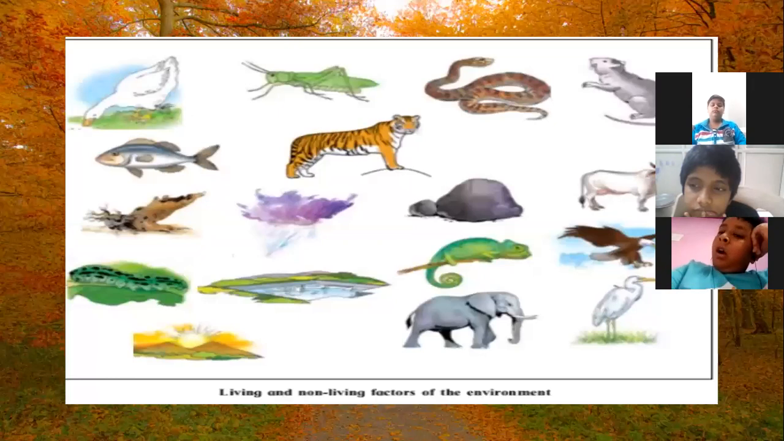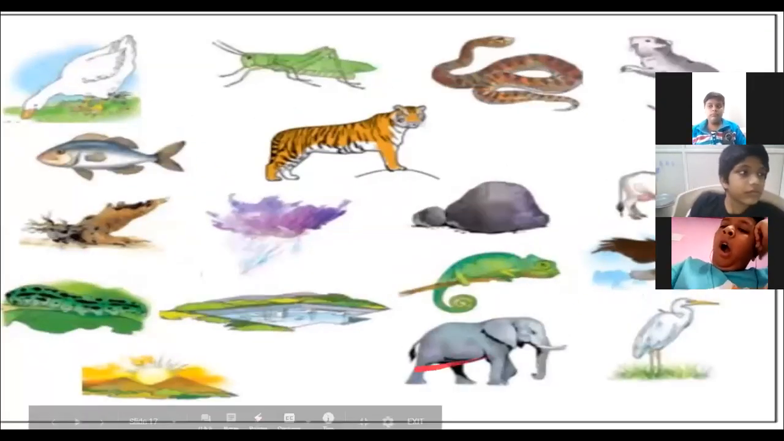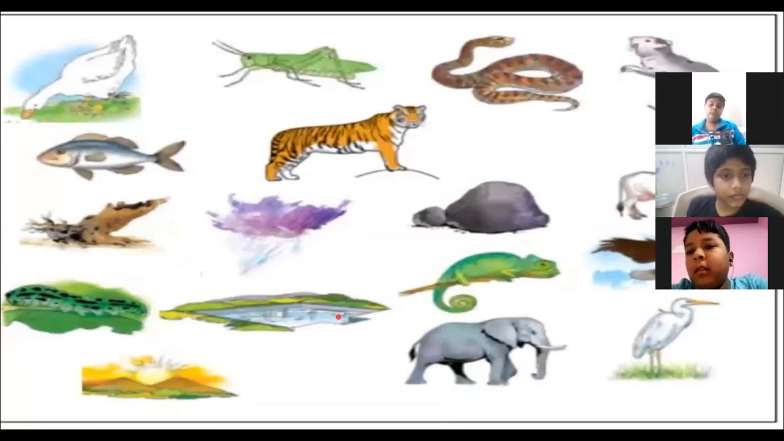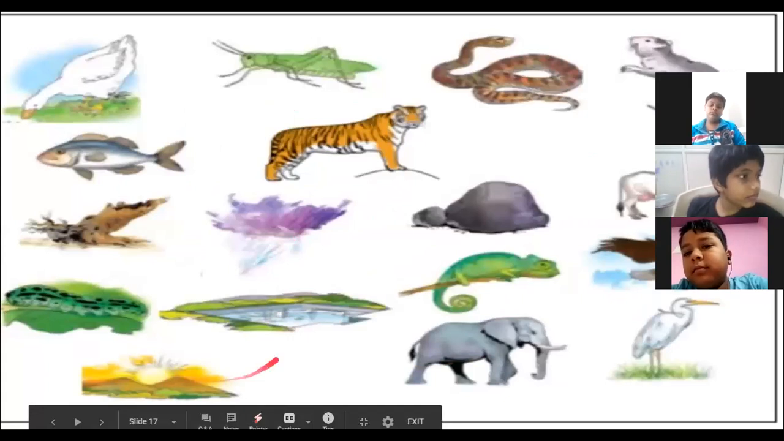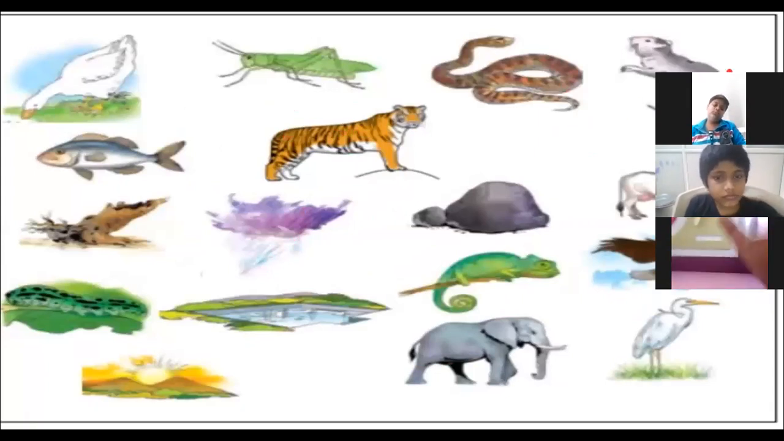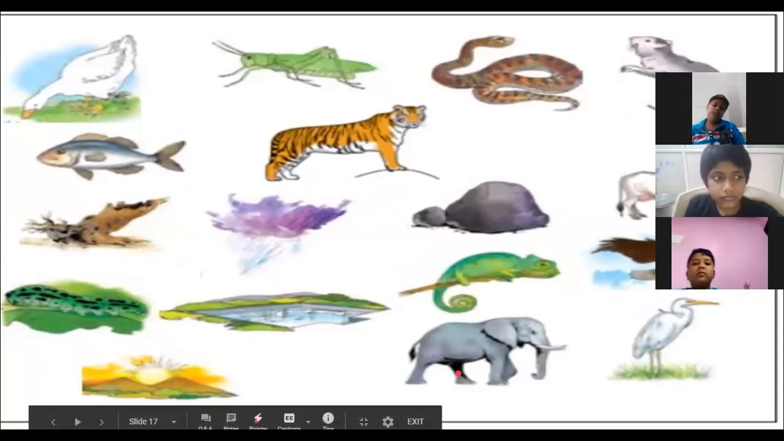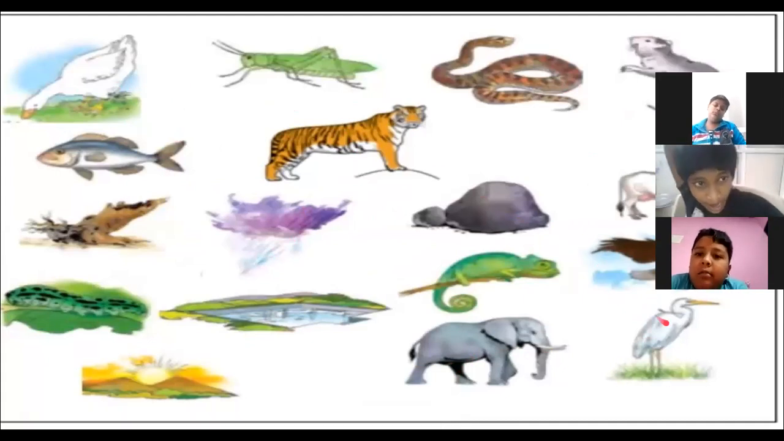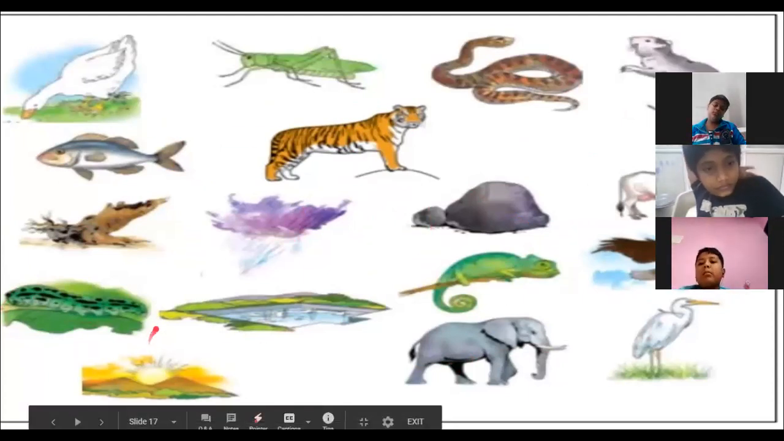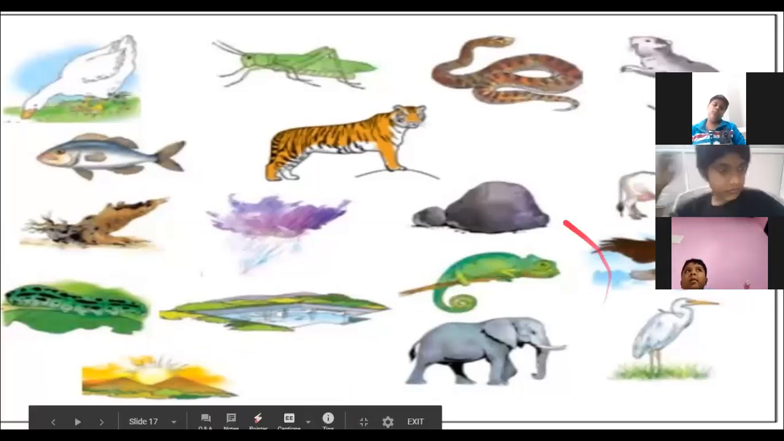This picture is in your textbook. Look at this picture. Observe this picture very carefully. Boys, here you can see rain, water, sunlight. These are non-living things. But some animals are shown over here. Example: tiger, snake, mouse, elephant. These are living creatures. Then you can see the hen, the fish, the worm. These are living creatures, and there are non-living things in the environment.